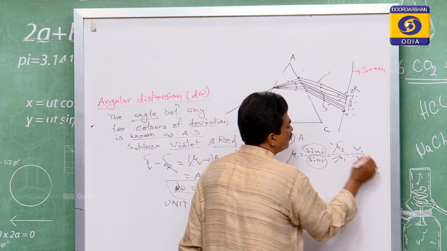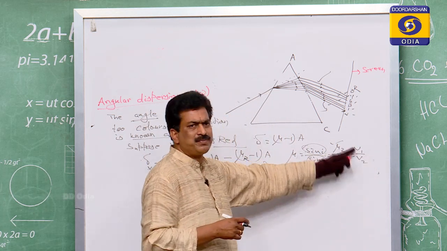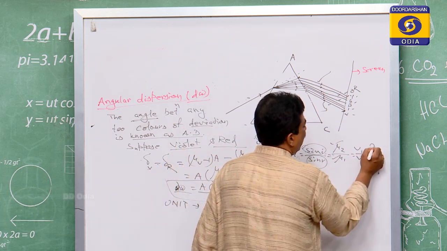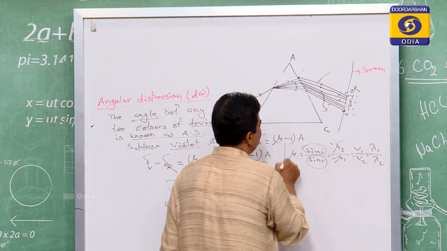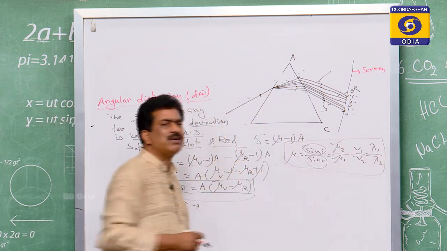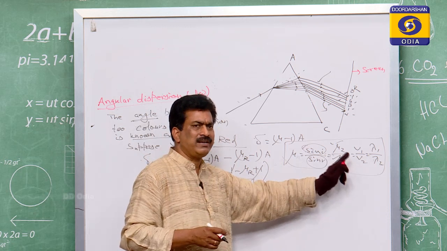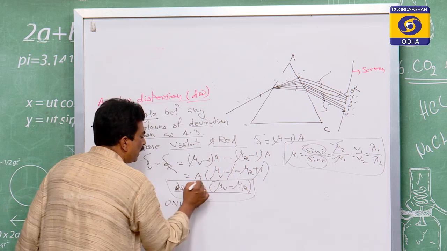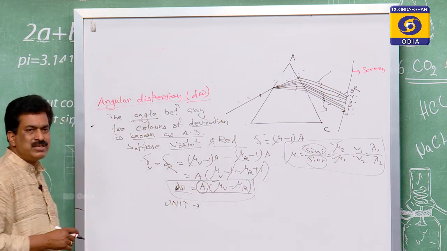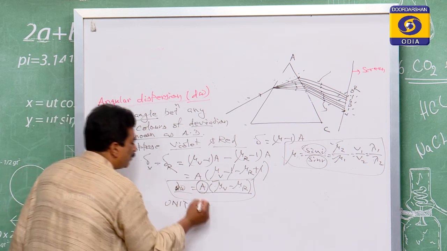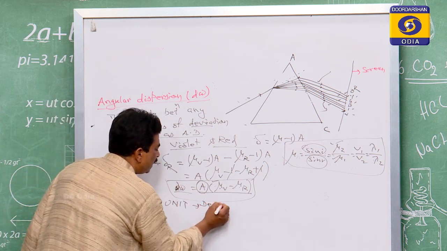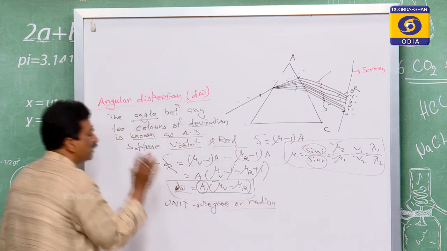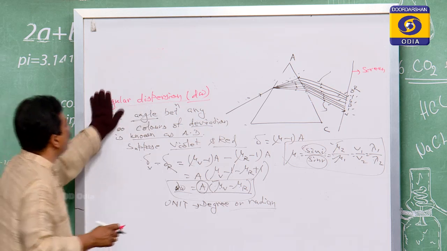Similarly, another formula is v1 by v2. V is the speed, so it is a ratio of the same two things, and it has no dimension. Another one is lambda 1 by lambda 2. In part 2 we discussed this formula. If you put this formula, it shows that it has no unit. Therefore mu has no unit, only the unit of A. A is the angle of the prism, which is in degree or radian. So according to that you can find its dimension. This is the angular dispersion.